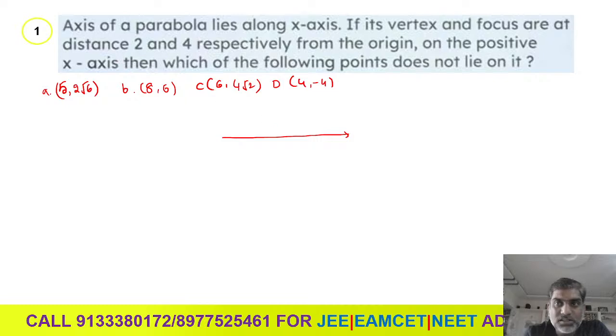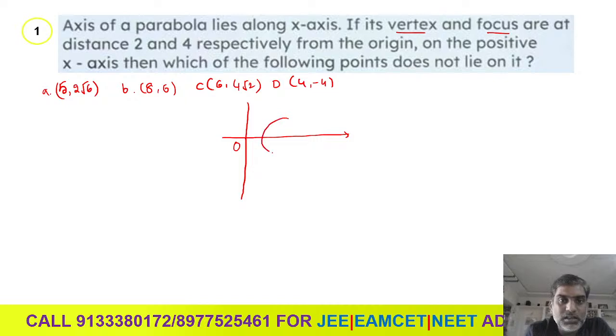So the first one is the vertex and the second one is the focus, at 2 and 4 units of distance. What does it mean? For example, here is the axis, this is the origin O, and this is the parabola with the vertex (2, 0) and the focus (4, 0). This is given in the question, right?